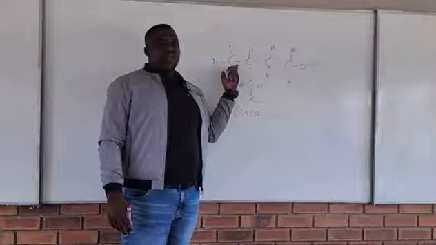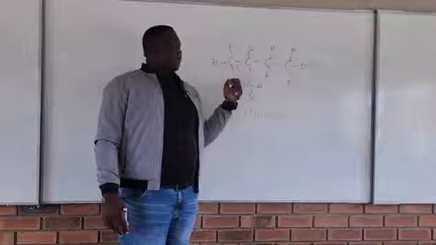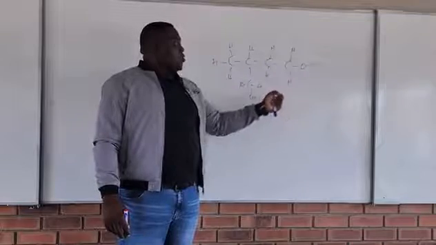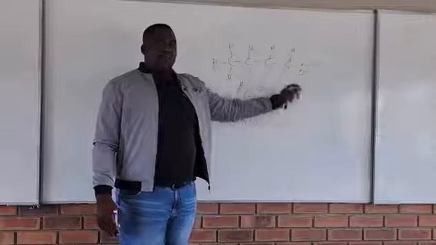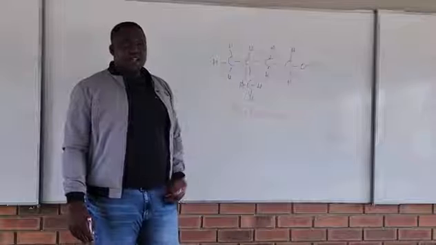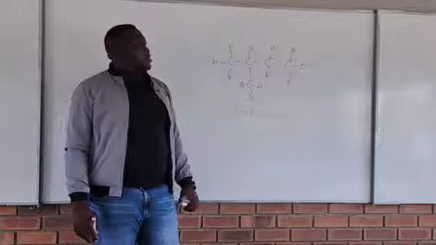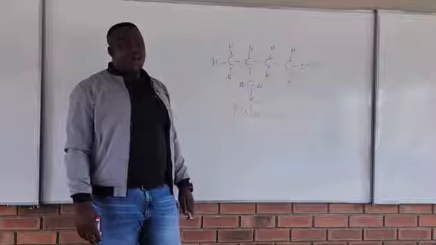We need to indicate where the branch is. So how do we do that? We have already called this one carbon number 1 because we have given preference to the functional group. We must always give preference to the what?